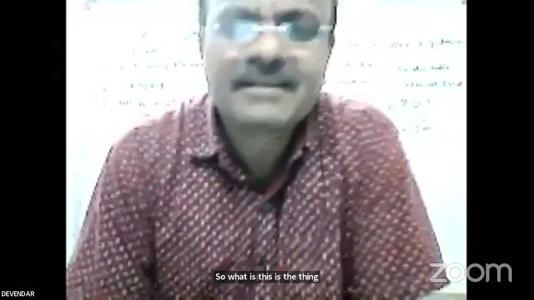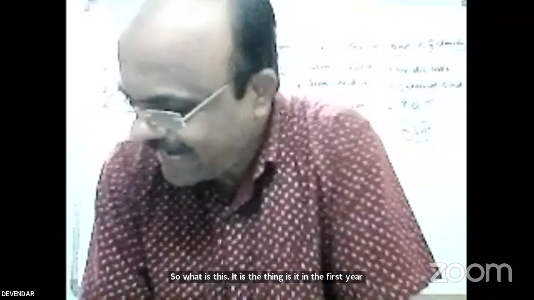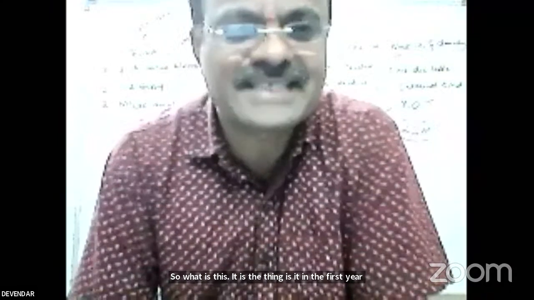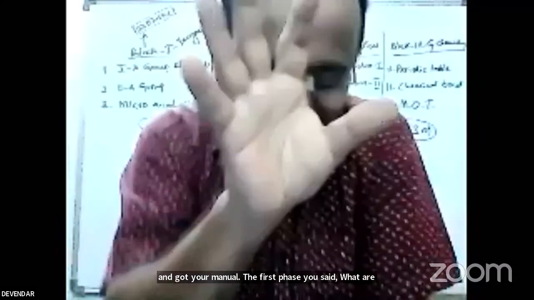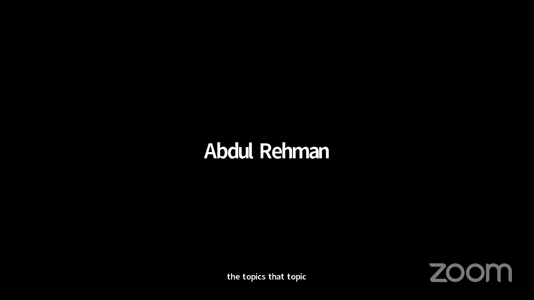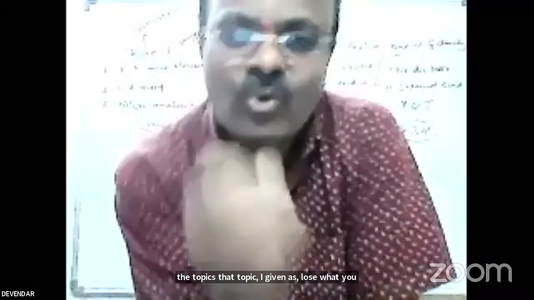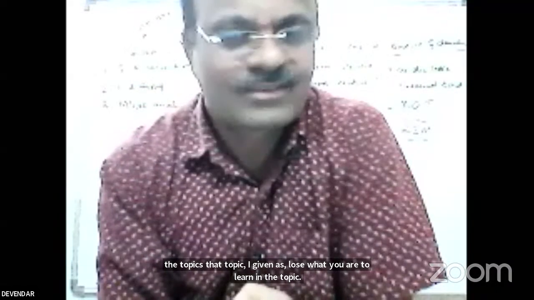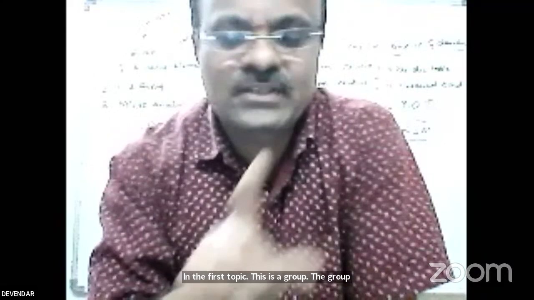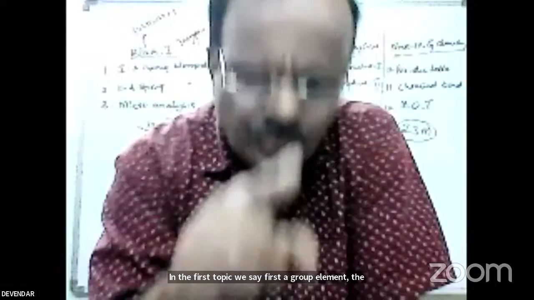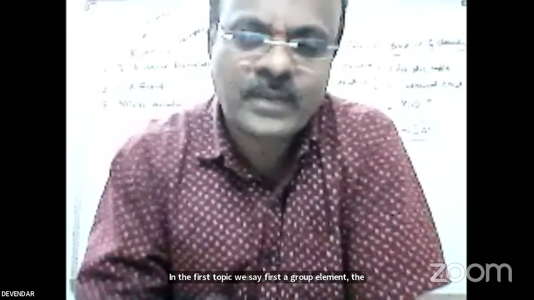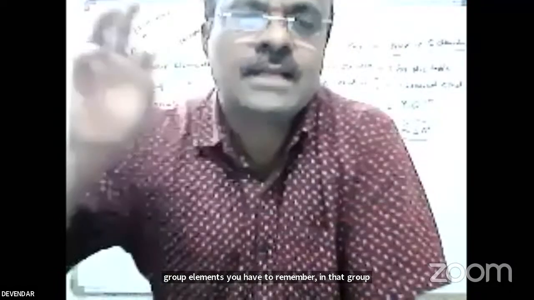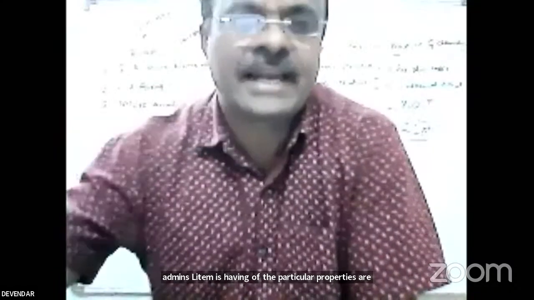In your manual, on the first page itself, I have put the topics. And in each topic I have given clues on what you have to learn. In the first topic, the first A group elements, you have to remember the group elements. In that group, lithium has peculiar properties: a diagonal relationship and anomalous behavior.